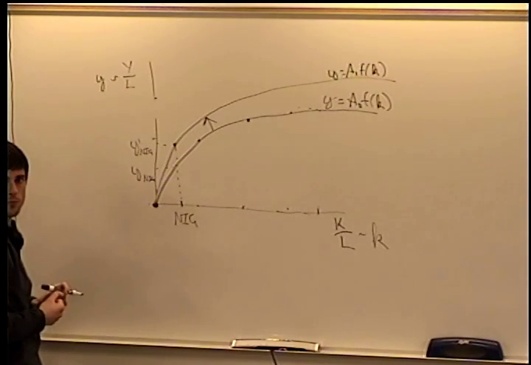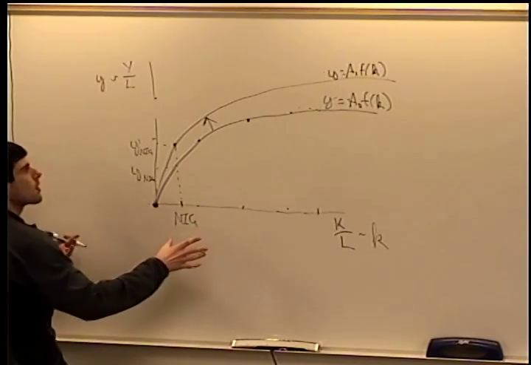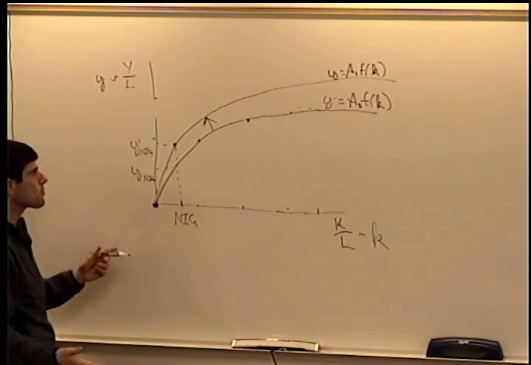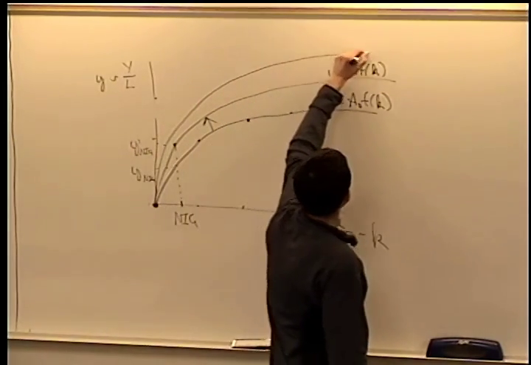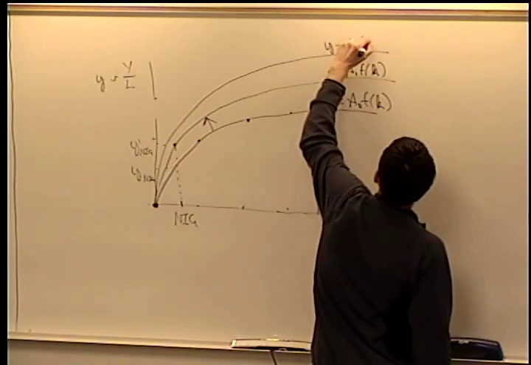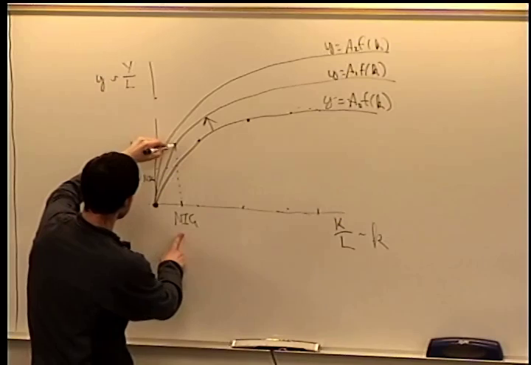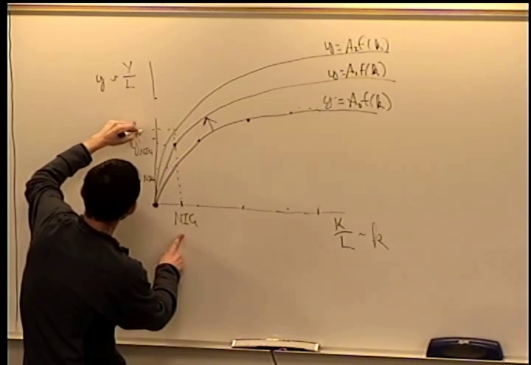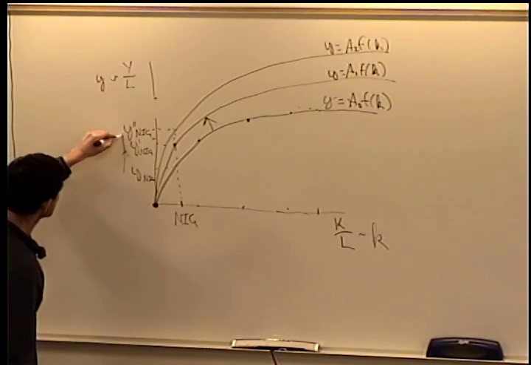So now, even though our country hasn't invested in any more capital for its people, with better technology, it's grown richer. Now imagine that we still stay here, but we have technology level A2. Well, with better technology, again, this thing is going to rotate up, and this is going to be Y equals A2 F of K. And here, what we see is here's going to be Y double prime for Nigeria.